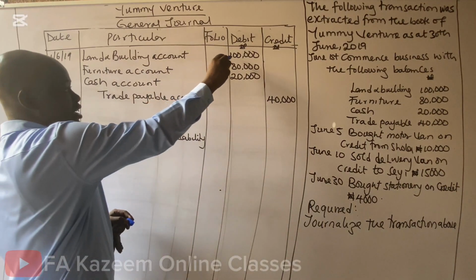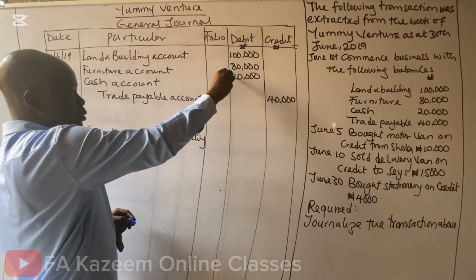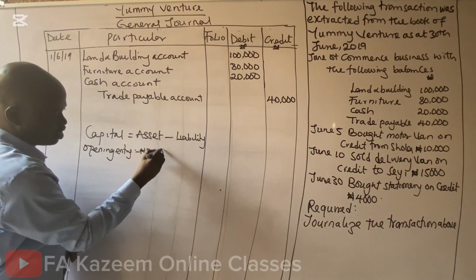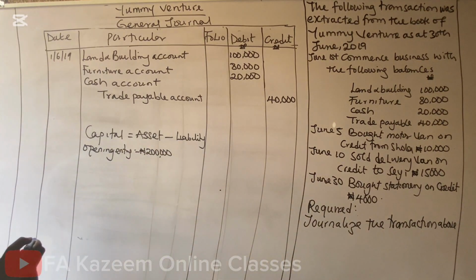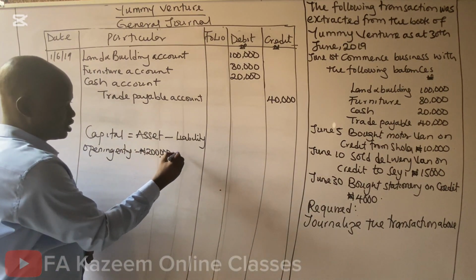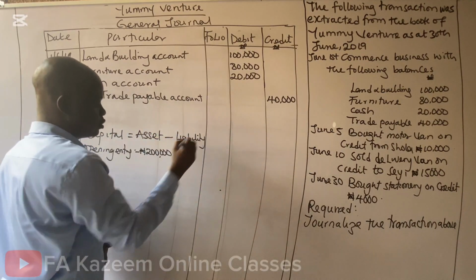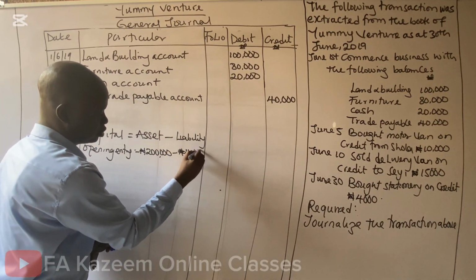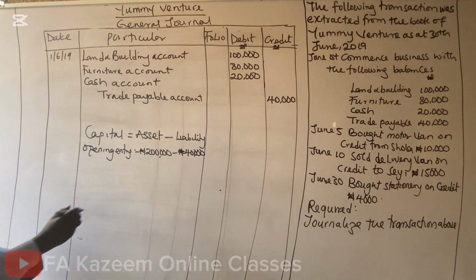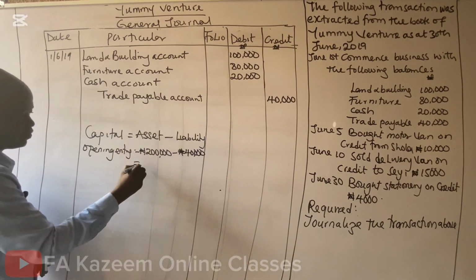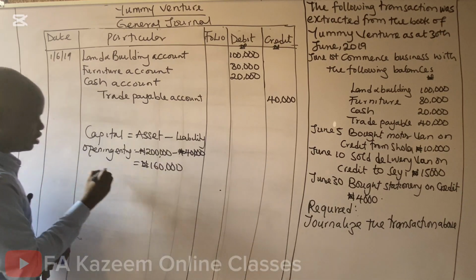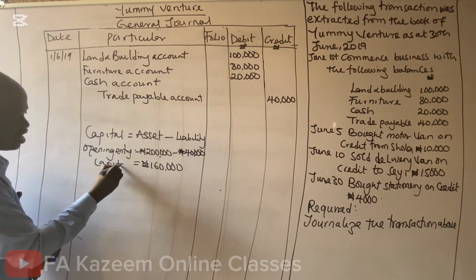How do we do that? We add the assets together, 100,000 plus 80 plus 20. That will give us a sum of 200,000, minus the liability, which is trade payable, 40,000 naira. In that case, 200,000 minus 40,000, we are going to have 160,000. This 160,000 is our capital.